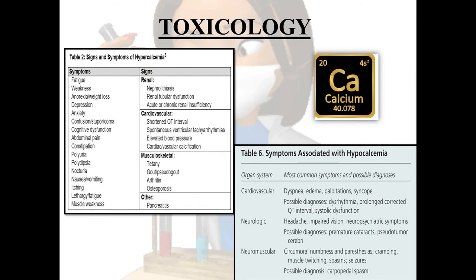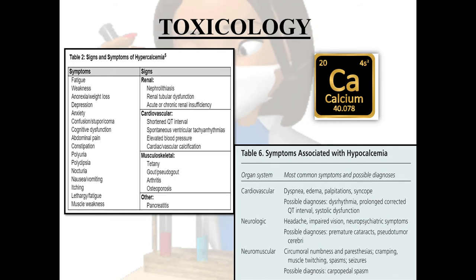Now the toxicology, as I've discussed, is one of the sources. Whatever toxic symptoms we study about that drug particularly, we see those same things in the clinical conditions, in the symptoms. So let's focus that in calcium we have fatigue, weakness, anorexia, depression, anxiety, constipation, lethargy, then osteoporosis, musculoskeletal symptoms, gout, arthritis, acute or chronic renal insufficiency.